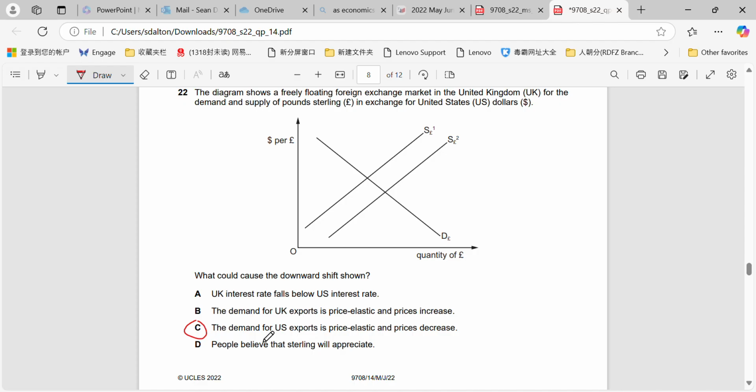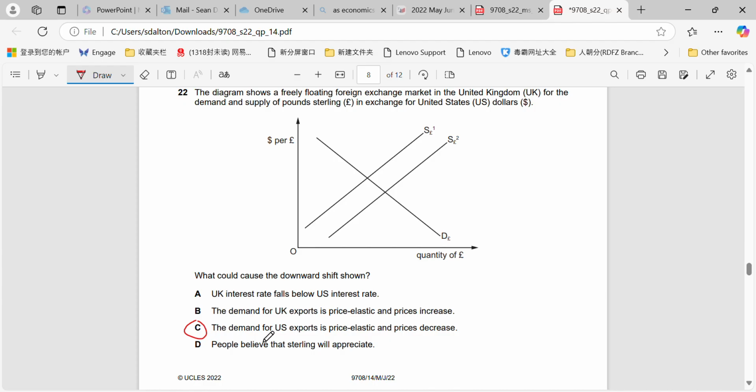For D, if people believe that the sterling will appreciate, then they would not be selling the sterling. First of all, there would be an increase in the demand for pounds if there was speculation that the pound or the sterling would actually appreciate. So there is no change in supply here, so we know that's wrong. For C, UK interest rates fall below US interest rates, so that would be the same thing. US investments would therefore become more attractive, so there would be a decrease in the demand for pounds.